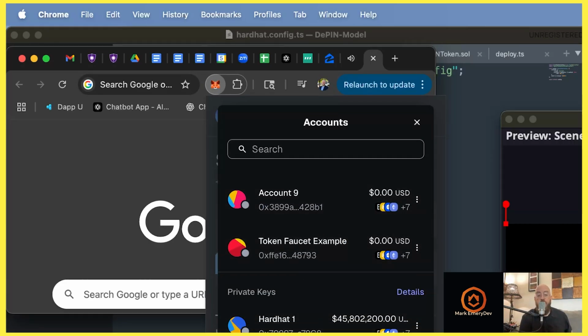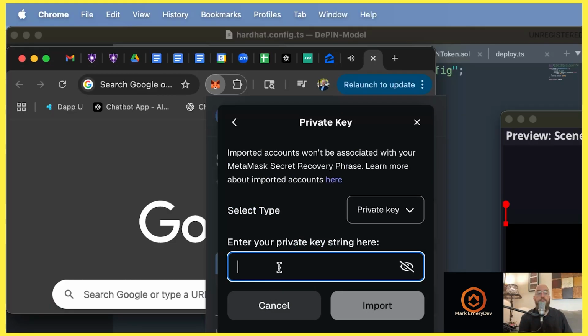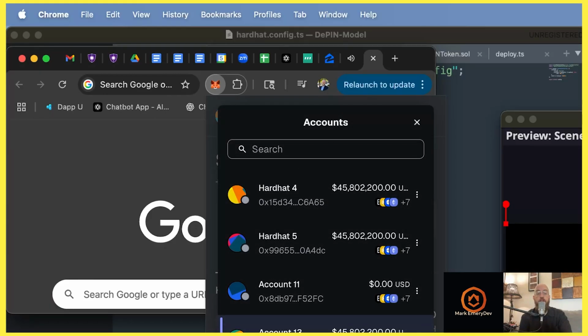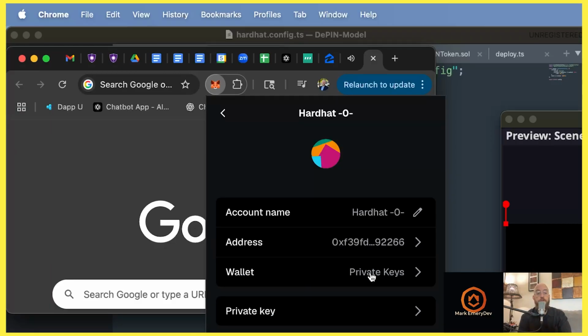Farther down here, I've got an add account or wallet button. So I'm coming there. All right, and we're going to import it with the private key. And it gave it a name of account 13. I'm going to change that to Hardhat 0. And it just reminds me, let's confirm, we've set up Hardhat 0 92266 using the private key.